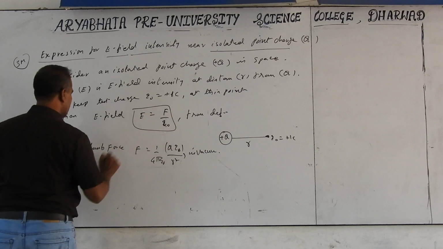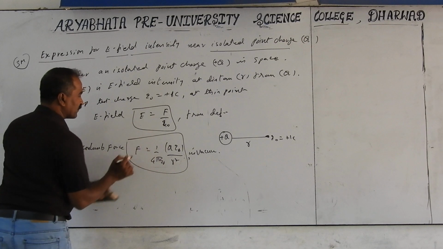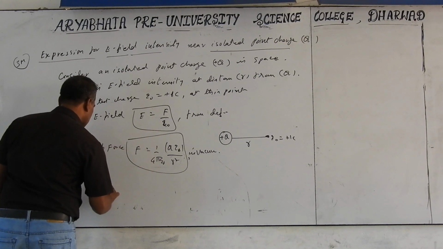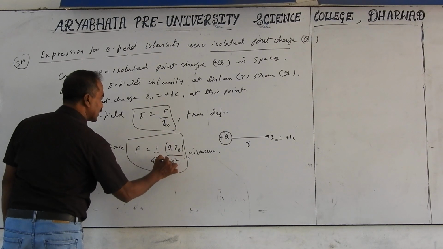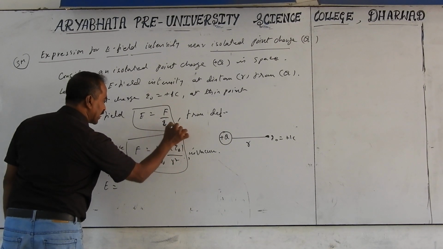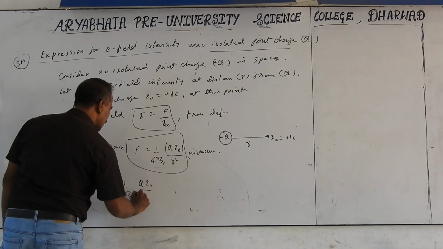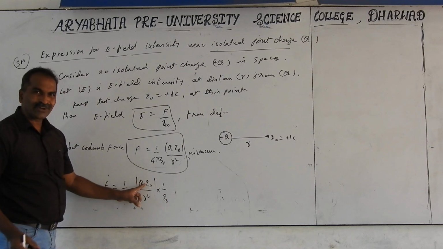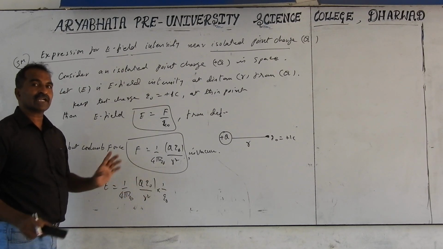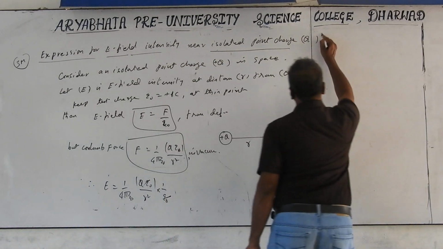Put this formula in this. Combining these two formulas, if F is substituted here, electric field intensity E is equal to 1 by Q0 into this force value, that is, 1 by 4 pi epsilon naught into Q Q0 by R square into 1 by Q0. Since Q0 is 1 coulomb, there is no need to write it, but even if it is not 1 coulomb, we can cancel it.